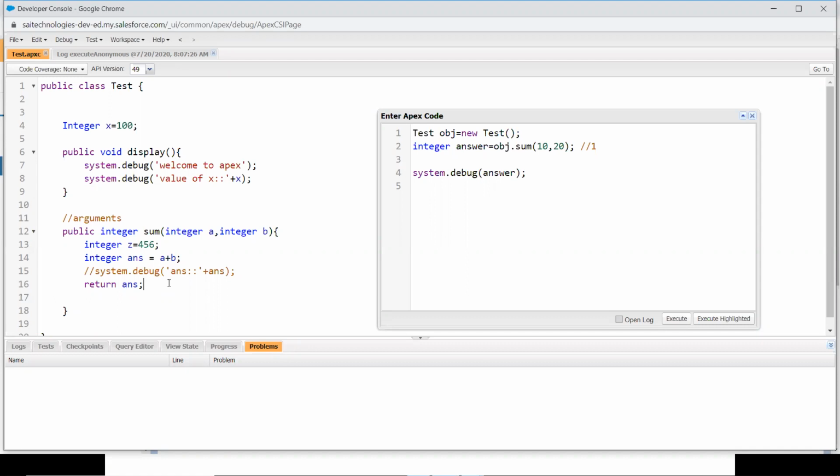I think Nitu asked this when I was explaining about lists and sets. Here comes the picture. Suppose I have 5 values, how am I able to return those values back to my anonymous window? At that point, instead of declaring an integer, you will declare a list, because inside a list you can store more than one value. If you want to return a bunch of values from your function, you can make use of a list, a set, or a map. That's the way you can work around it if a function needs to return more than one value. In the upcoming classes, we will see that also.